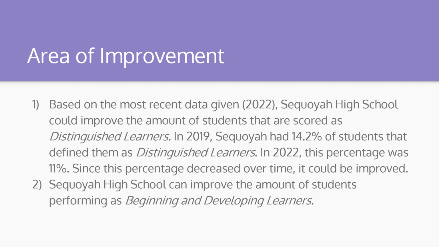Area of improvement. Based on the most recent data given, Sequoia can improve the amount of students that are scored as distinguished learners. So in 2019, Sequoia had 14.2% of students that were distinguished learners, but in 2022, this percentage was 11. So since this percentage decreased and dropped, we see that it can be improved because at one point, the students were at that higher level. Sequoia High School can improve the amount of students performing as beginning and developing learners.